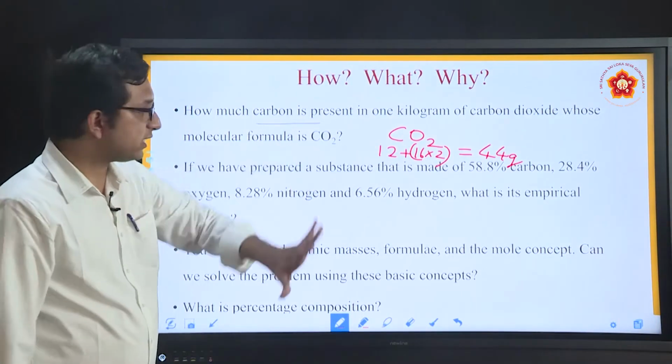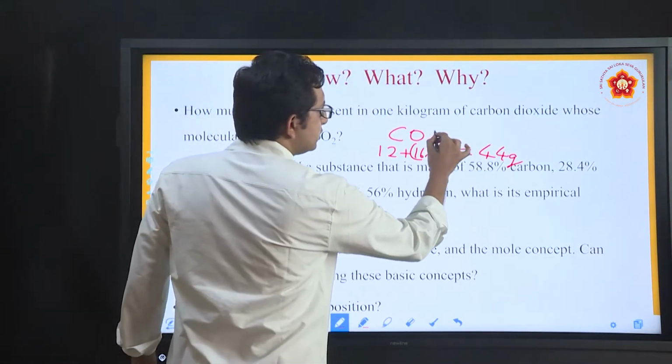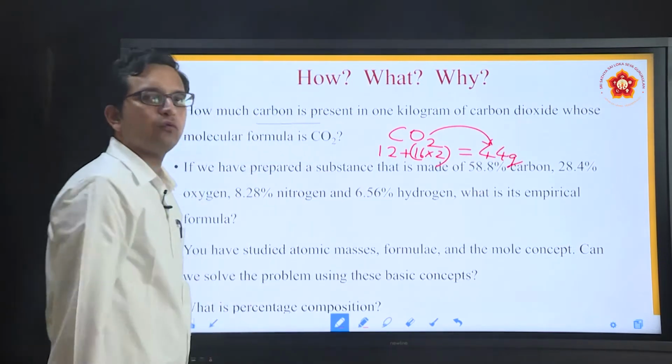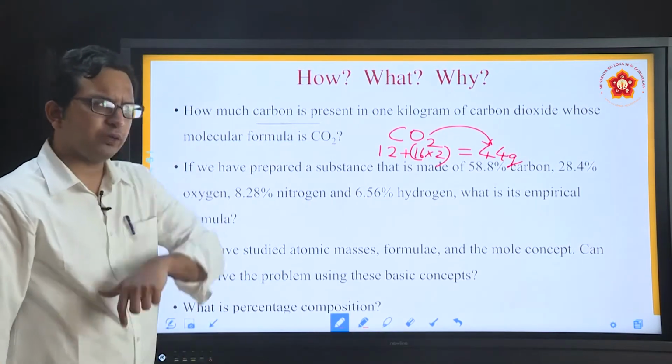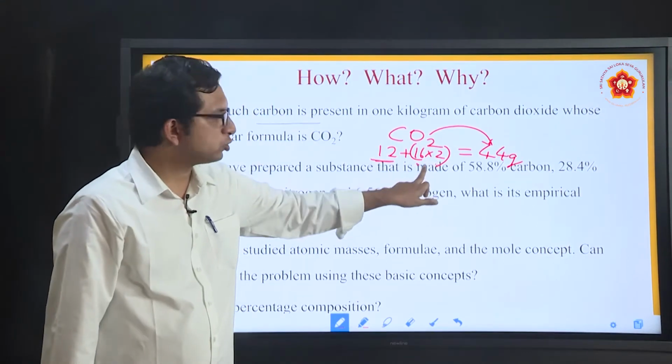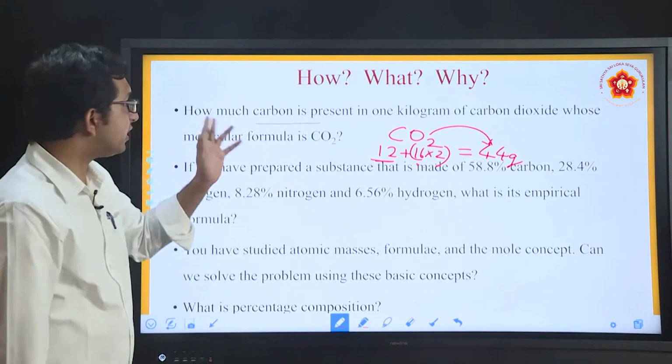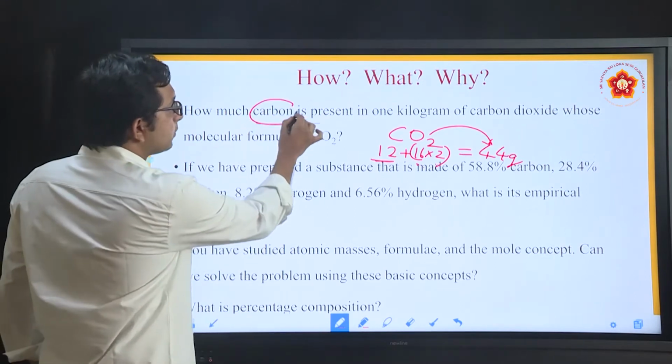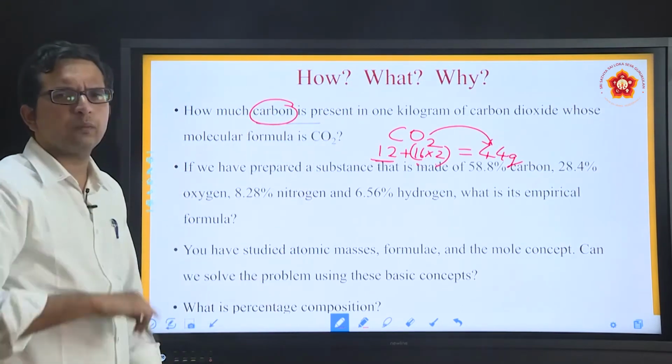Please understand that 44 gram is the overall mass of carbon dioxide. In that 44 gram, 12 gram is carbon and 16 into 2, 32 grams, is oxygen. So they are asking how much carbon is present in 1 kilogram of carbon dioxide.